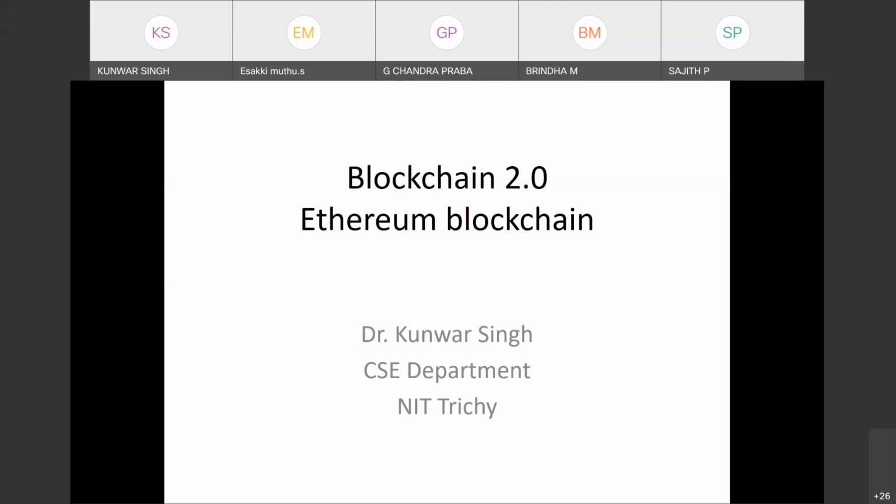So blockchain 1.0 was about cryptocurrency. The application was only limited to cryptocurrency. And in blockchain 2.0, after that, there are applications other than cryptocurrency. So in blockchain 2.0, the Ethereum blockchain comes.